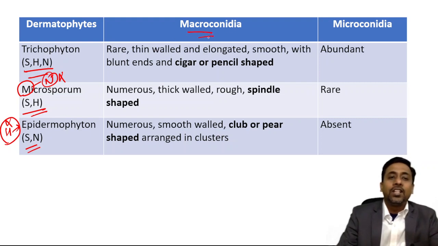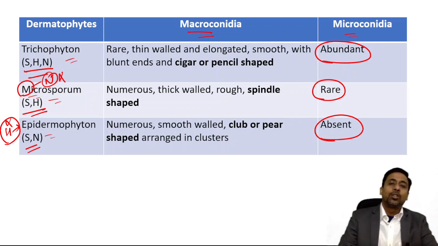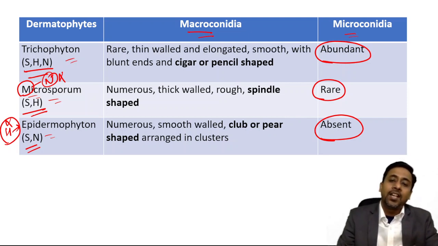So, macroconidia and microconidia in case of Trichophyton. In Trichophyton, microconidia is abundant. In Microsporum, despite the name having micro, microconidia is rare, and in Epidermophyton it is absent. So first, microconidia is abundant in Trichophyton, rare in Microsporum, and absent in Epidermophyton.